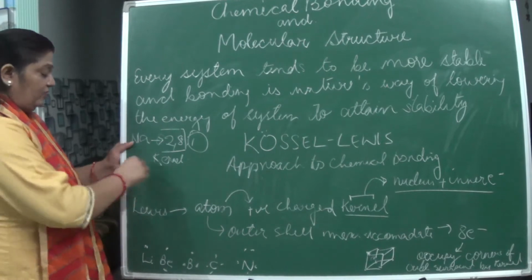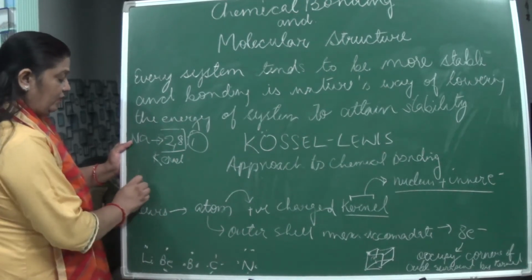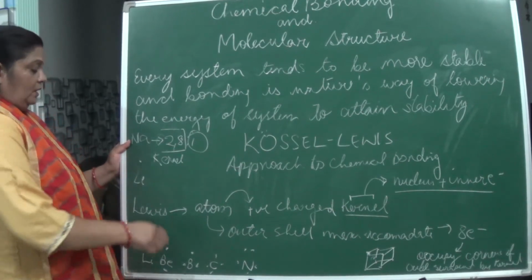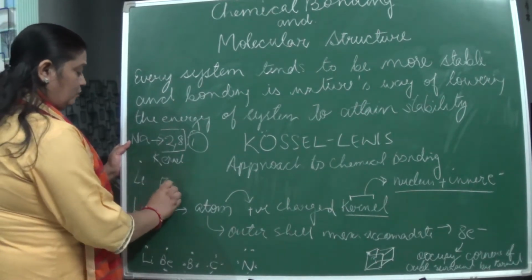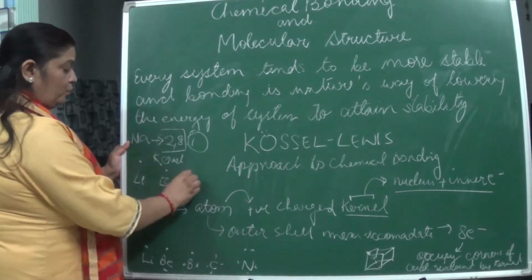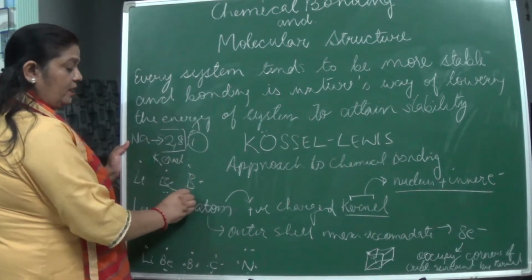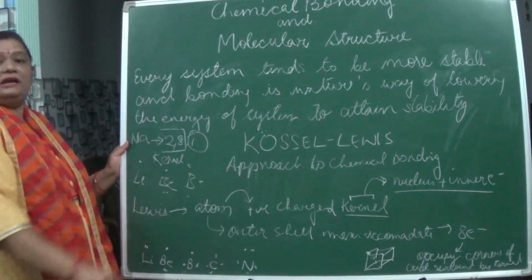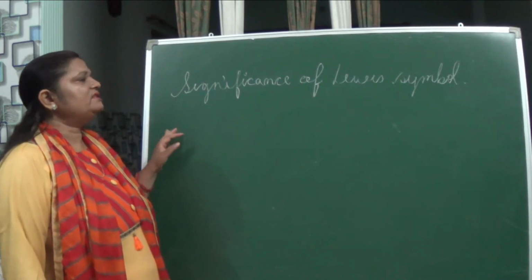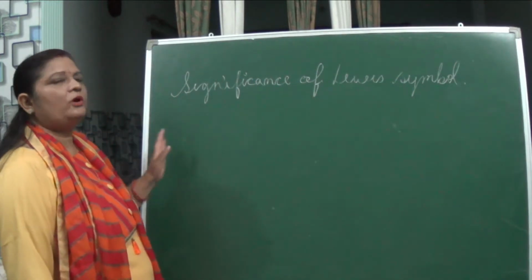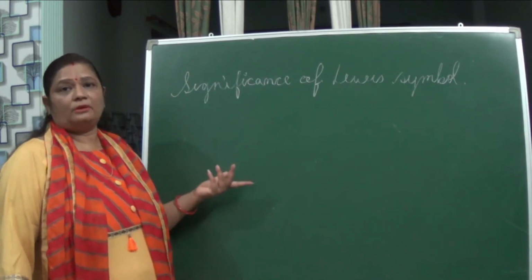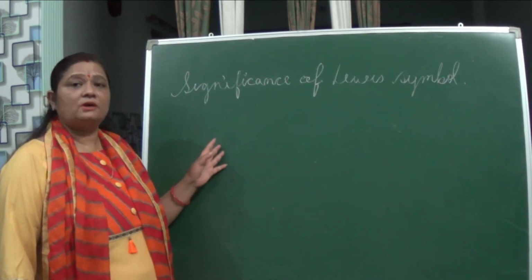So when we write lithium, what will be shown? Only the outermost electron. Now beryllium, the outermost electrons will be how many? 2, isn't it? For boron, how many? 3. So these are the outermost electrons present in the atoms of that element. Now coming to the significance of Lewis symbols. Lewis is also following what? The octet rule. What is the octet rule?